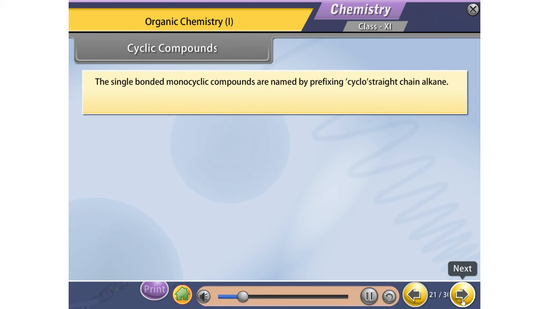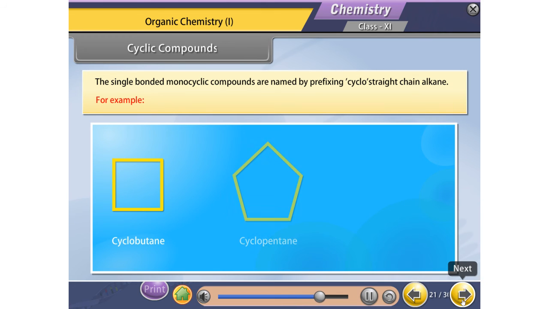Cyclic compounds. The single-bonded monocyclic compounds are named by prefixing cyclo- to the straight-chain alkane. For example, cyclobutane, cyclopentane, cyclohexane.